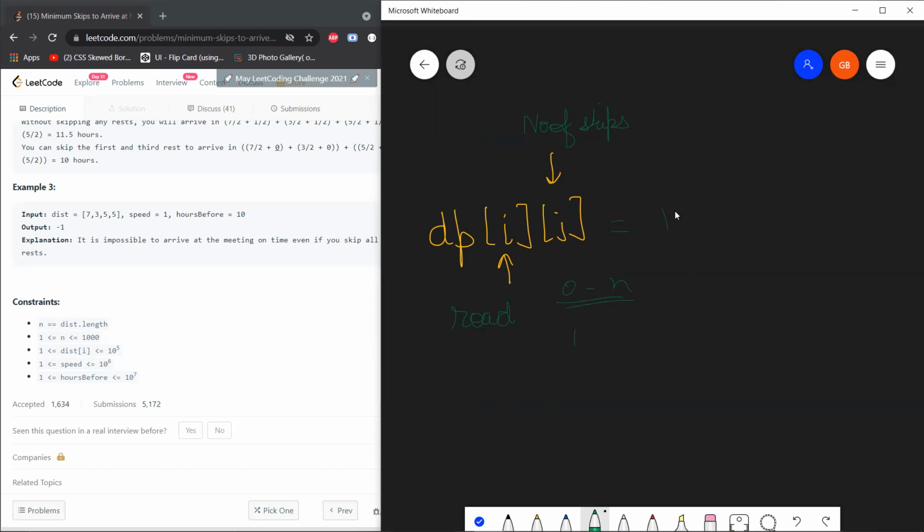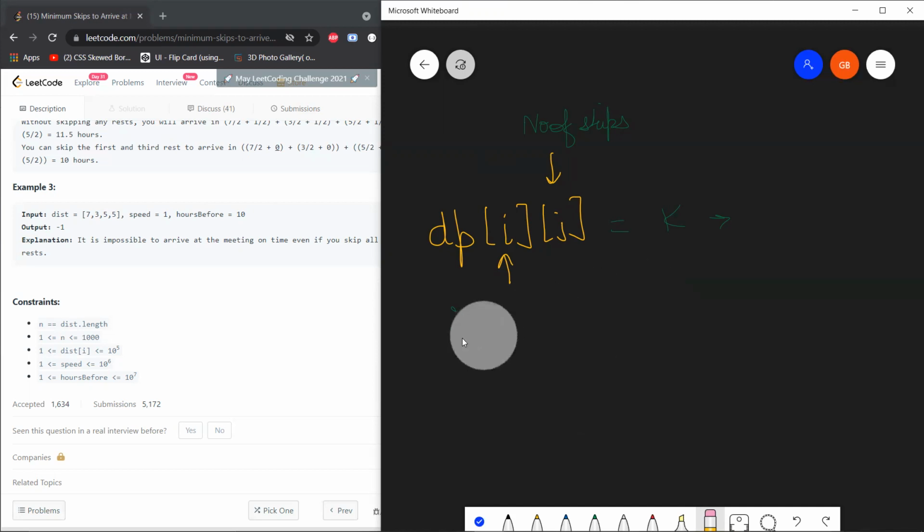And for i, what if I took one skip? What is the duration that I'm getting? Let's say duration is represented by k. What is the duration when I am coming from the ith road and the number of skips taken by me is 2? That will again give you some state, and obviously we want the minimum over here. So i was the range of road, j was the range of skips, and the result that it is going to give you is the duration.